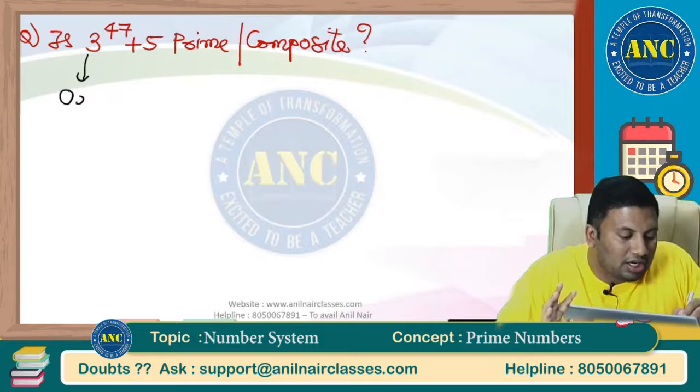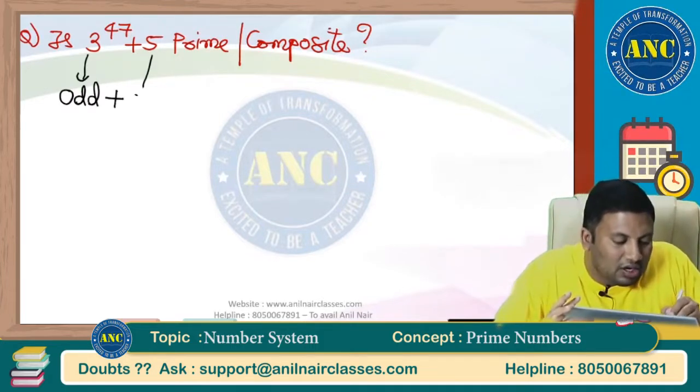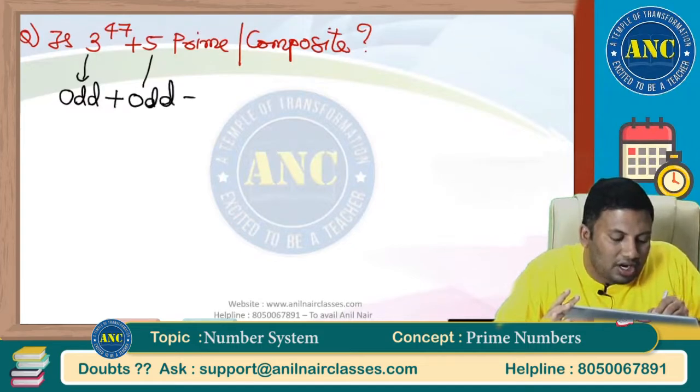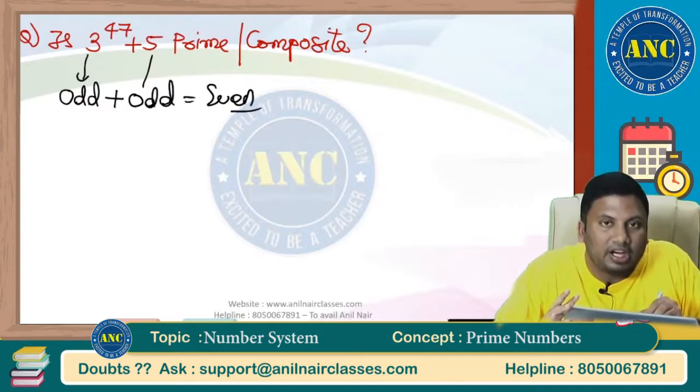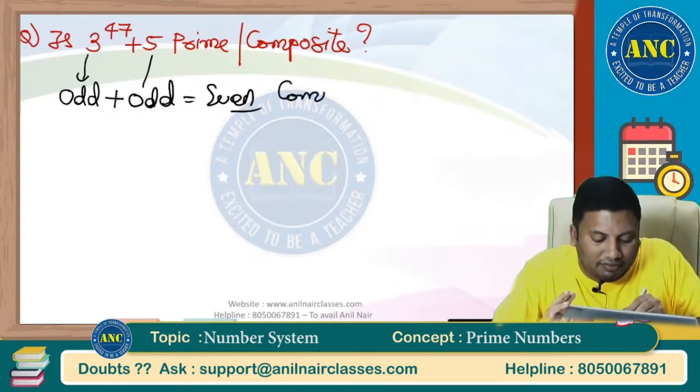3 is an odd number. Odd number power any number is odd. 5 is an odd number. Odd plus odd is an even number. There is no even number other than 2 which is prime. So the answer for this question is a composite number.